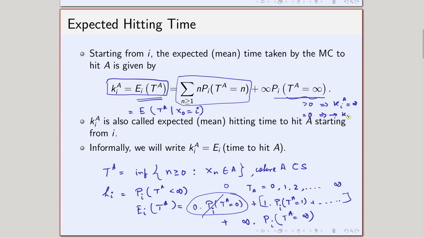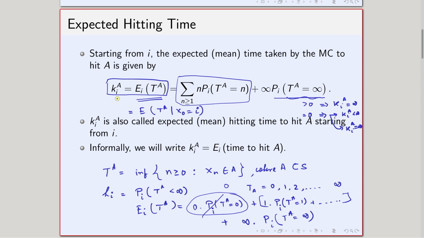One possibility is that k_i^A is finite, another possibility is that k_i^A equals infinity. That depends on what this summation gives me, and when this one has some positive probability, then definitely k_i^A is infinite. Okay. So, that means basically we have a scenario like that.